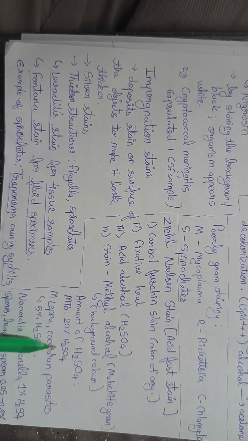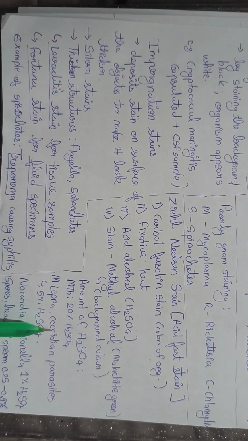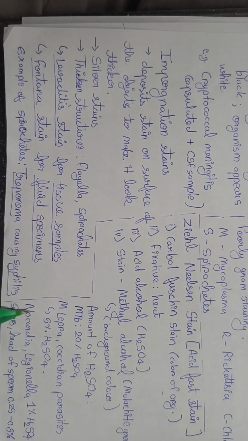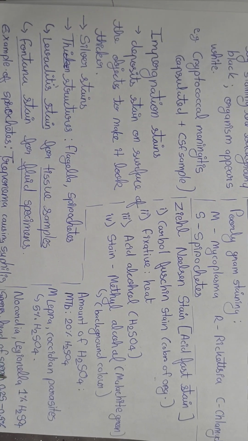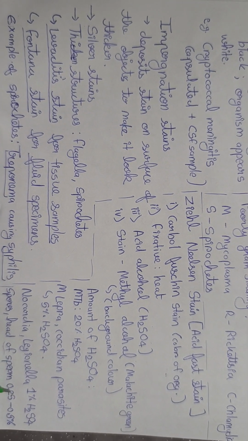For Mycobacterium TB, it's 20%. For Mycobacterium leprae and coccidian parasites, it's 5%. For Nocardia and Legionella, it's 1% H2SO4. For spores and head of sperm, it's 0.25 to 0.5%.